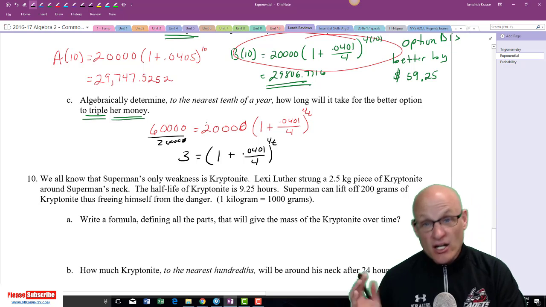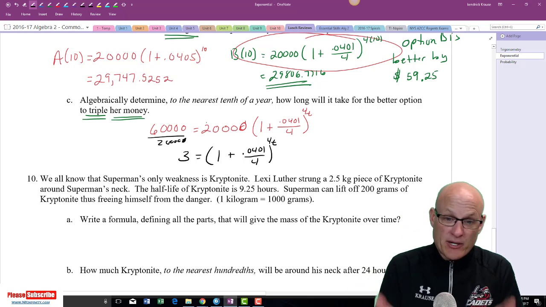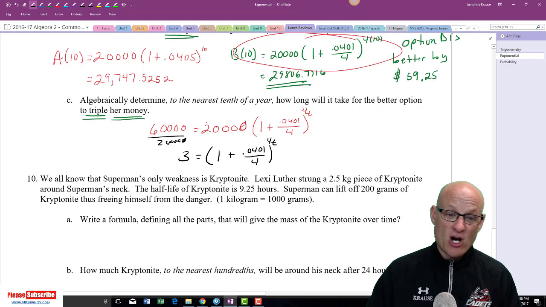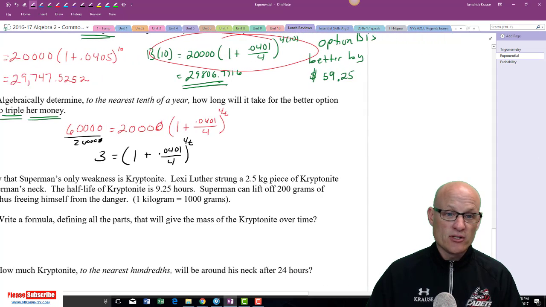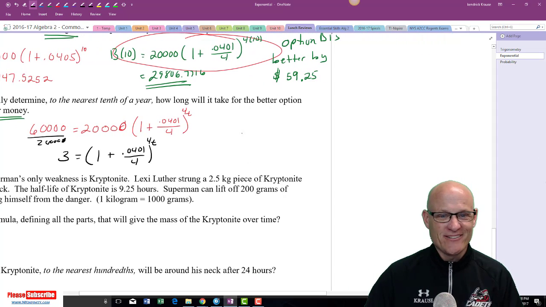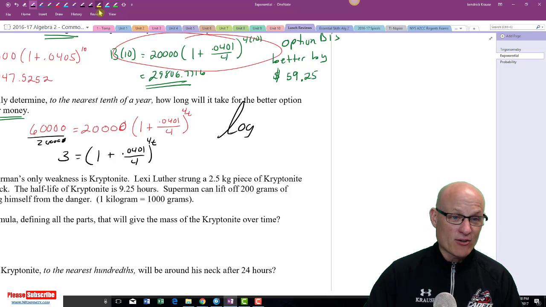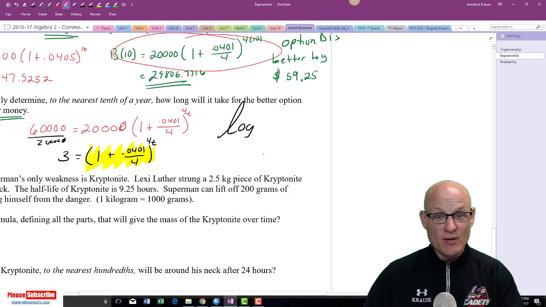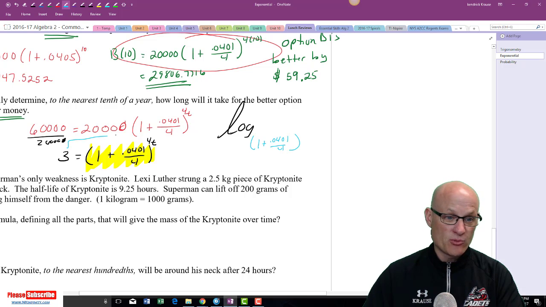Now, because this is an exponential equation, I have to solve it using logs. So logs, it's all about that base. So log, now this crazy thing right here is the base. Don't get all sweaty, don't make that crazy. That's the base, 1 plus 0.0401 over 4. These two things are going to switch sides. Of 3 is equal to 4t.